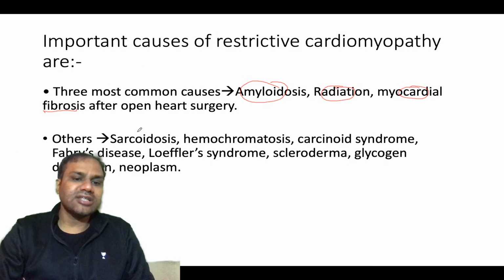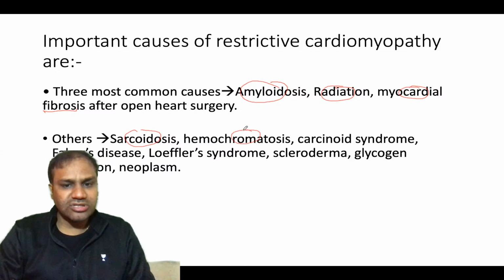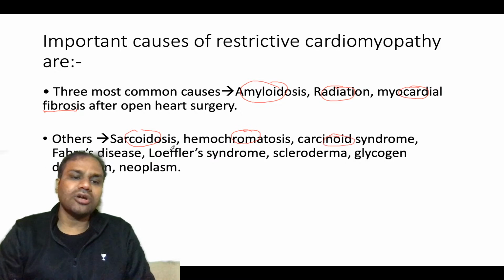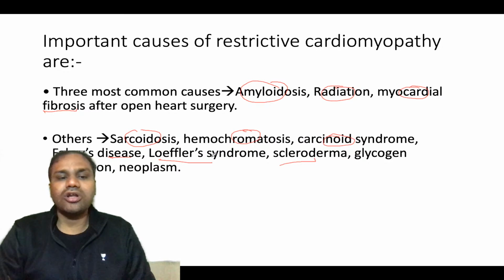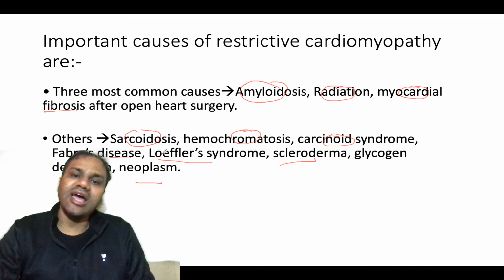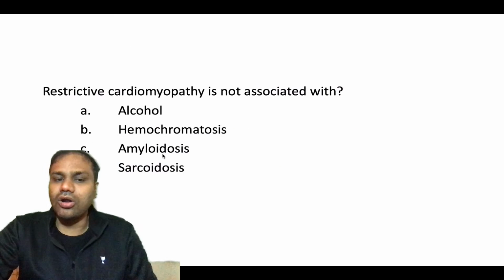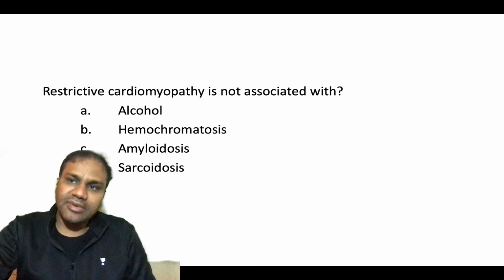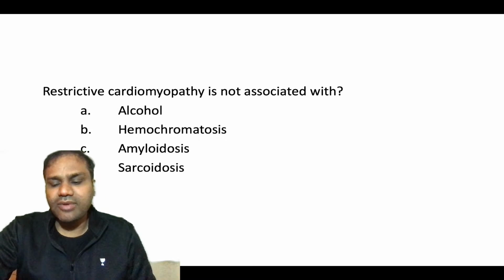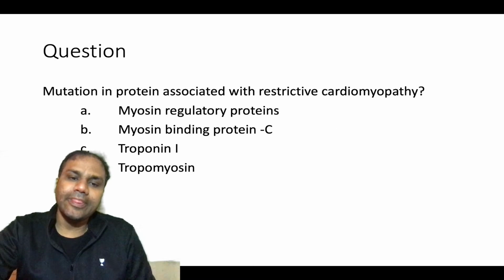Others like sarcoidosis, hemochromatosis, carcinoid syndrome, Fabry's disease, Löffler's syndrome, scleroderma, glycogen deposits, neoplasm. So what did not come in this? It is alcohol. Restrictive cardiomyopathy is not associated with alcohol, but dilated cardiomyopathy is associated with alcohol. That you need to know.